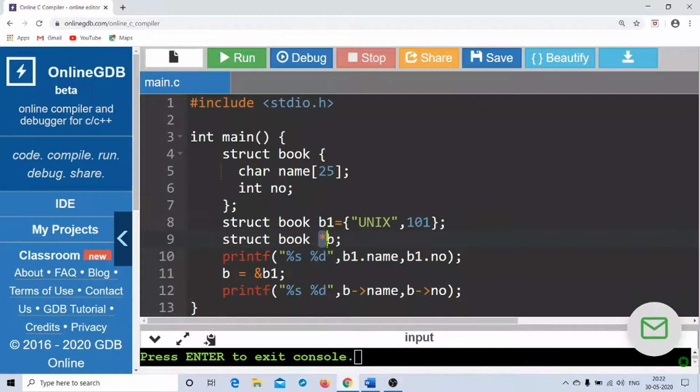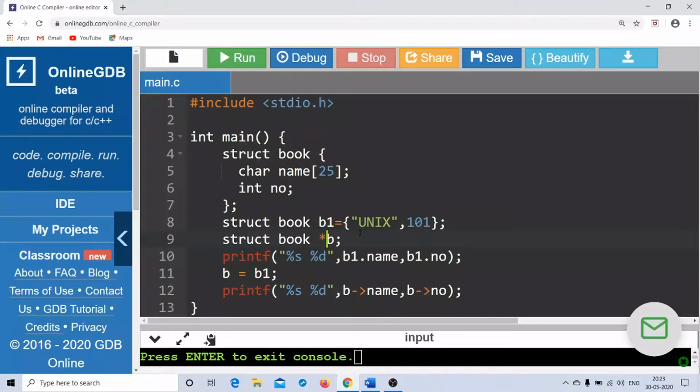Now watch out carefully. If b was not a pointer variable and it would have been like this, then I can very well simply say b is equal to b1. And after I say b is equal to b1, I can print the value of the member elements with structure variable b by telling b.name and b.number, same as b1. But the point is, b is not an ordinary structure variable, it is a pointer variable.